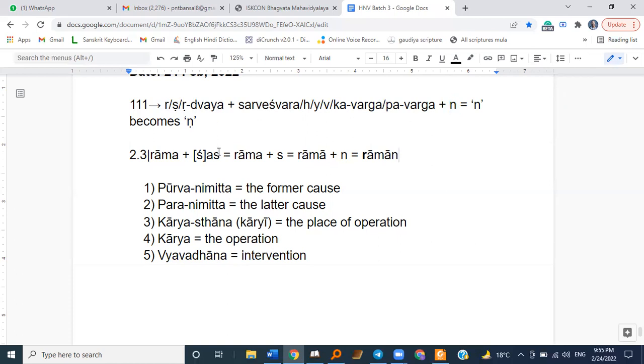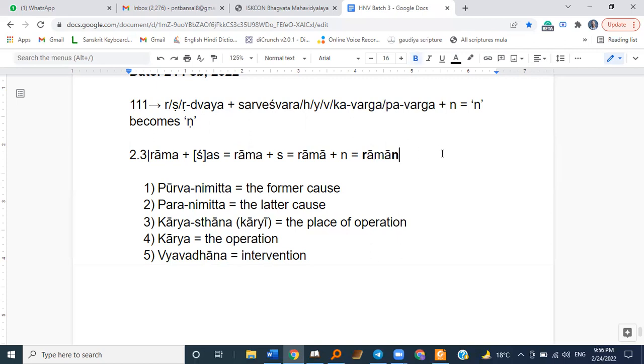So, coming back to Raman, here we have Ra, which is the Purvanimitta, and here we have Na, which is ideally the Karyasthan, according to the 111th Sutra. Now, are these interventions given in the Sutra? Please check. Both the As are Sarveshwaras, so they are allowed, and Ma belongs to Pavarga, so it is also allowed. So, according to this Sutra, everything is good.